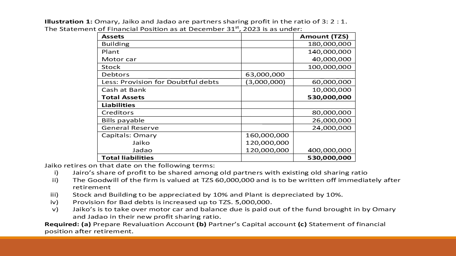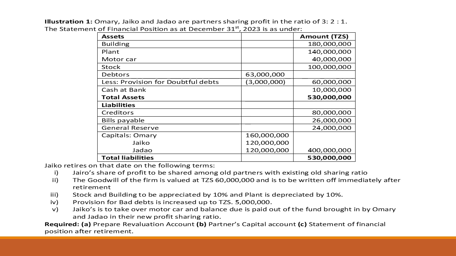Number 2, the goodwill of the firm is valued at 60 million and is to be written off immediately after retirement. Number 3, stock and the building are to be appreciated by 10%, and the plant is to be depreciated by 10%. Number 4, provision for bad debts is increased up to 5 million. Remember, from the statement of financial position, we have 3 million. So now we have to increase it up to 5 million, so we are going to increase by 2 million.